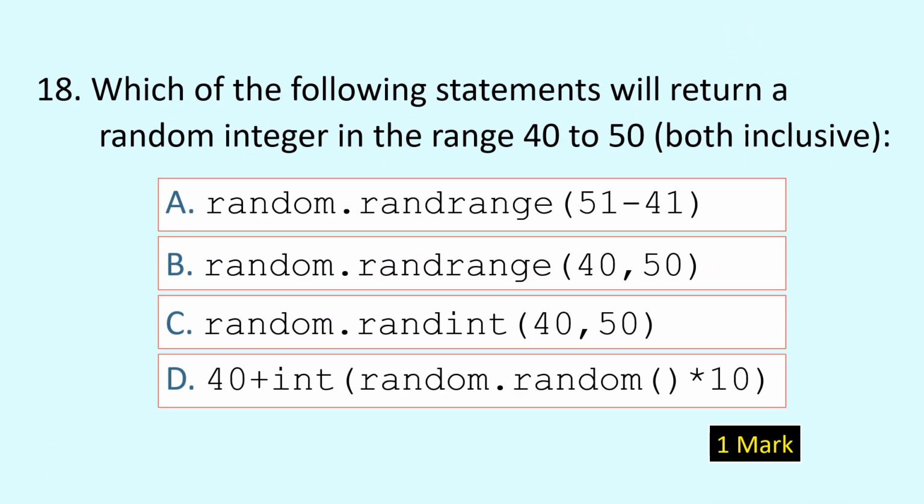Question number 18. Which of the following statements will return a random integer in the range 40 to 50, both inclusive? Identify the correct statement. And the correct statement is given in option C.